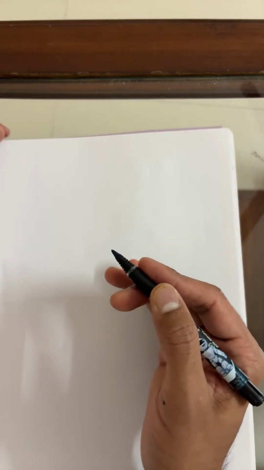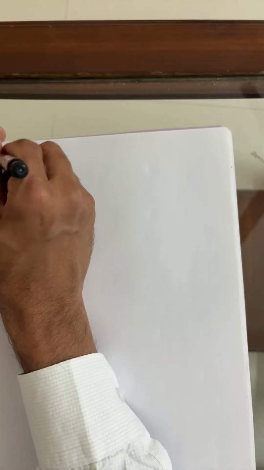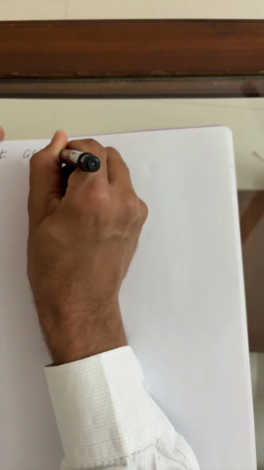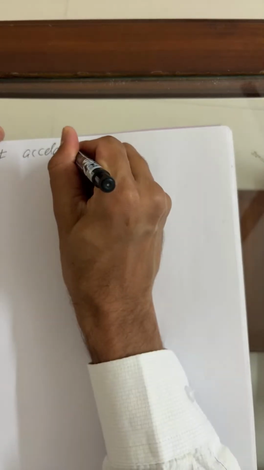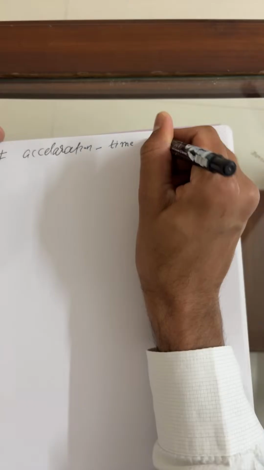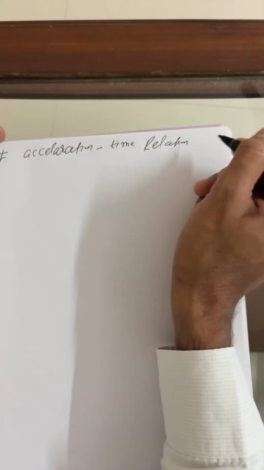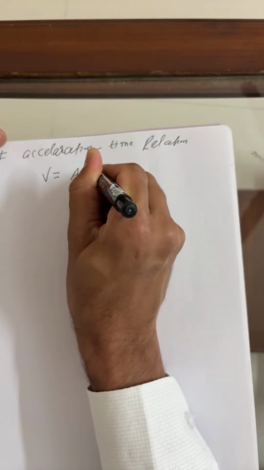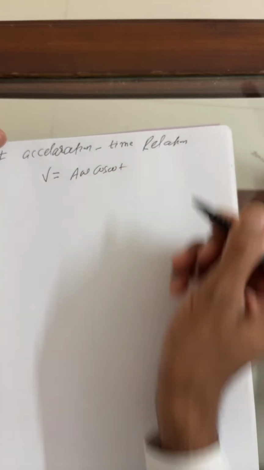Okay, fine. Now I wanted to find the A-t relation. To get the answer for the A-t relation, I'll use the V-t relation. Now I wanted to find the acceleration-time relation. We just now got V as a function of t: A omega cos omega t.